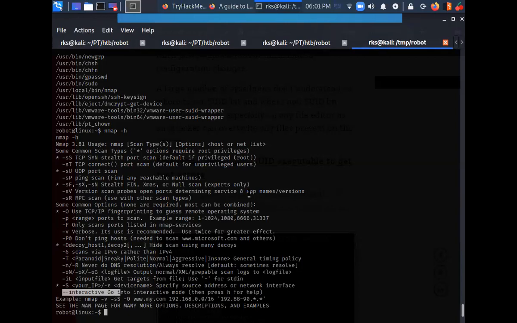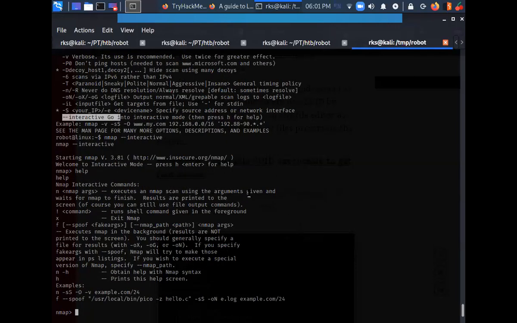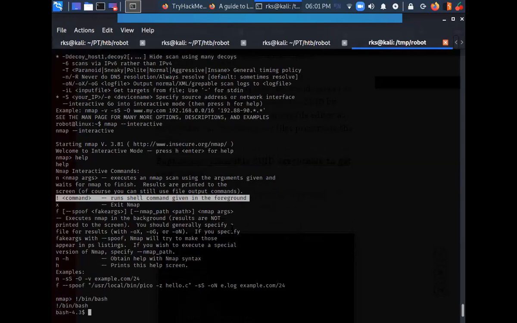So let's run this: nmap --interactive. Let's type help here. And it says I can run shell commands this way by typing an exclamation mark. So let's type exclamation mark /bin/bash. I got a shell, but it is not a root level shell. Let's do exit.